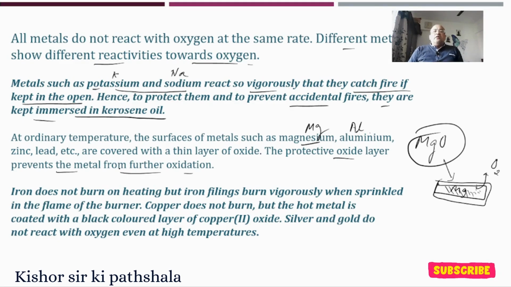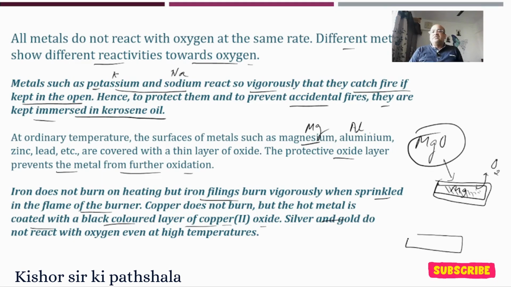Alright, so iron does not burn on heating. If you take iron and start heating, it will not burn. But iron filings burn vigorously when sprinkled on the flame of a burner. Copper does not burn, but the hot metal is coated with a black colored layer of copper oxide.